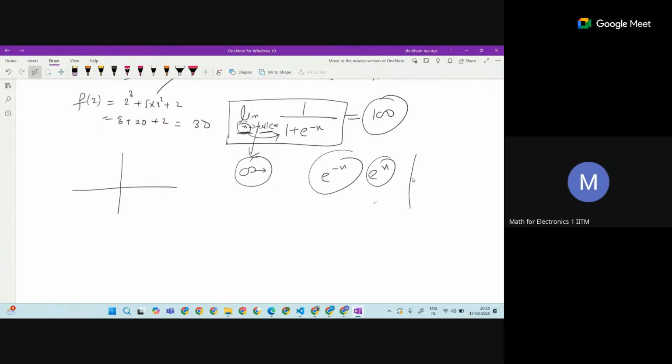It is a decreasing function, no? We have seen e power x. If you substitute a very large number, this is going to be a very small number. So this is 1 upon 1 plus a very small number, which means around 0. The limit is 0, and this is going to be 1. So slowly, no need to do any kind of computation; knowing the property of the function is enough to evaluate the limit.